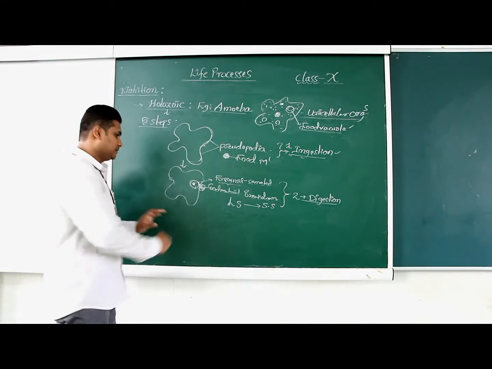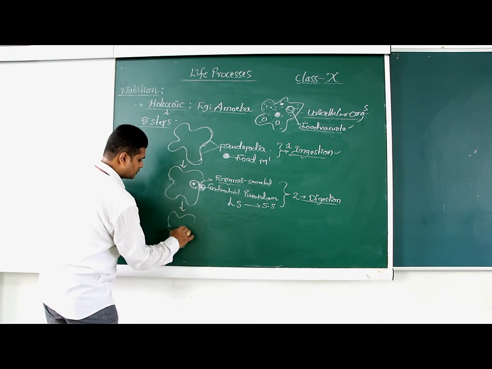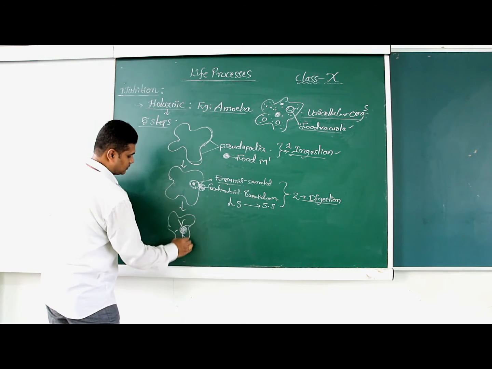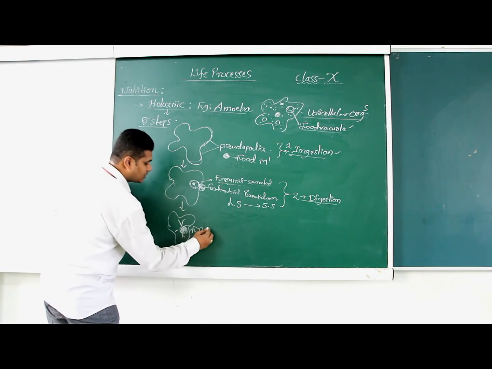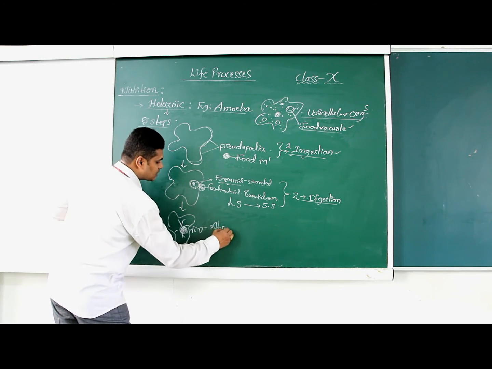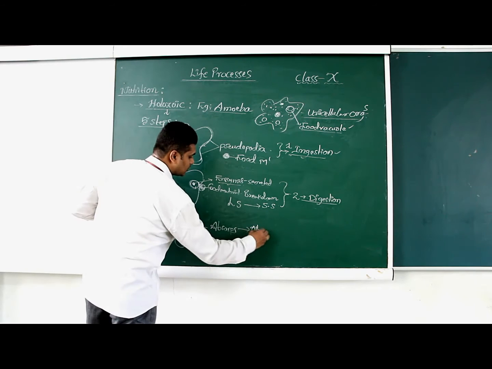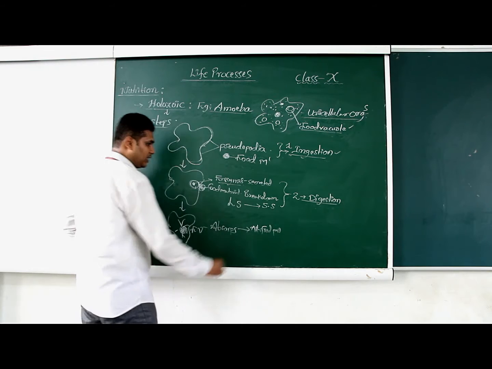And followed by the third step, the food vacuole, which absorbs all the food particles inside the body of amoeba.